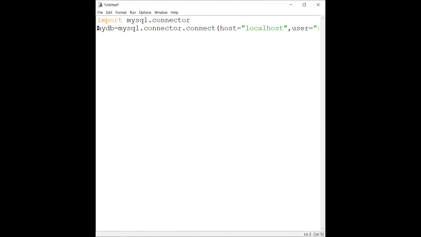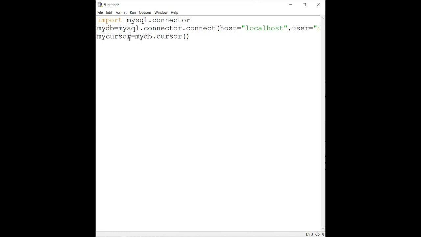Okay, once the connection is established, now with this name only, we are going to use one more function, and that function is cursor. Means now you have to create a cursor. So MyDB dot cursor. Actually, these 3 lines are fixed. Once you remember these 3 lines, then whatever is your MySQL command, that only you have to write. So MyDB dot cursor, with this you are going to create a cursor. Again, this cursor you have to store somewhere in Python. So I'm writing mycursor is equal to MyDB dot cursor. Ultimately, your goal was to get the cursor name. So this is your cursor name.